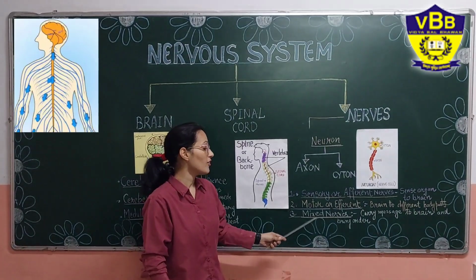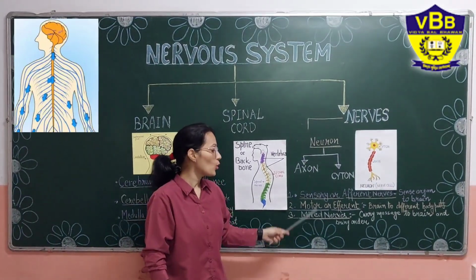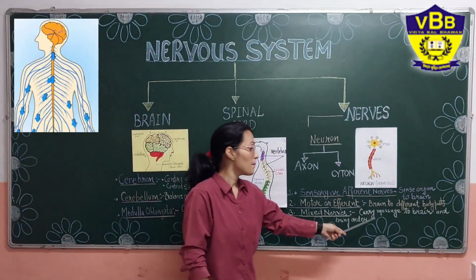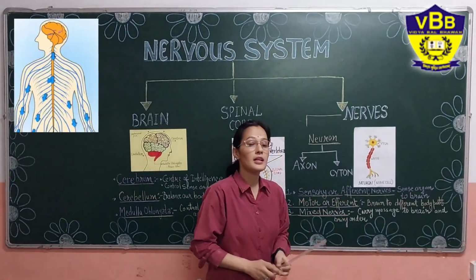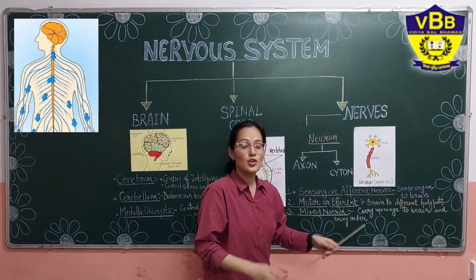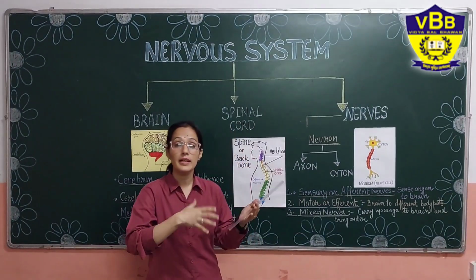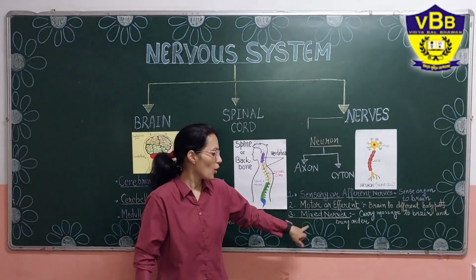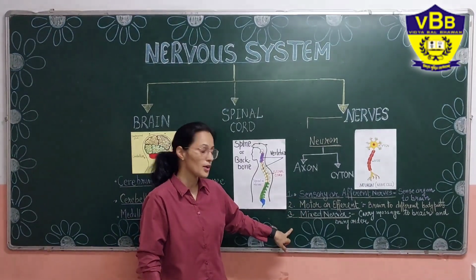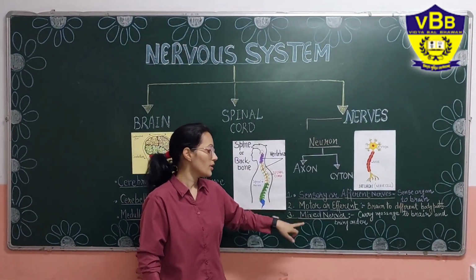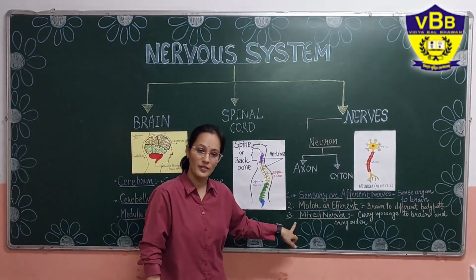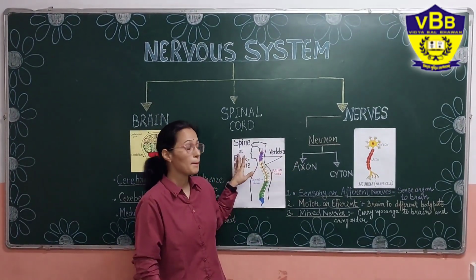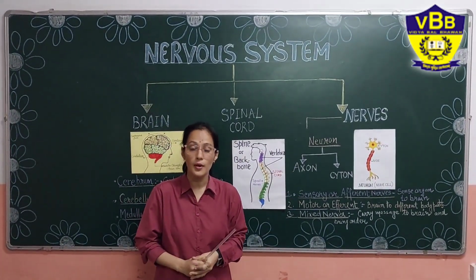Third, we have mixed nerve, in which both types of nerve can be present. Mixed nerves carry messages from the brain and bring orders. So it carries orders from the brain and sends them to different parts of the body. I hope these three types of nerves are clear to you: sensory nerve, motor nerve, and mixed nerve. Every nerve has its different functions, and all of these play a very important role in our body.